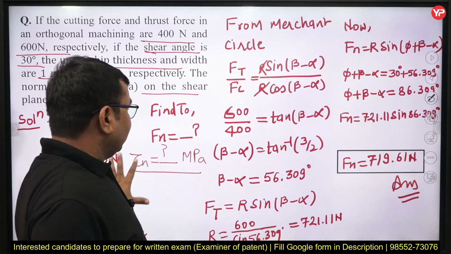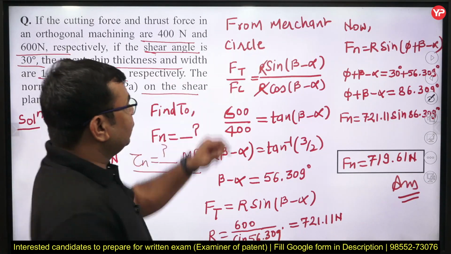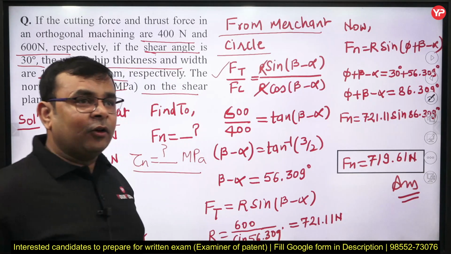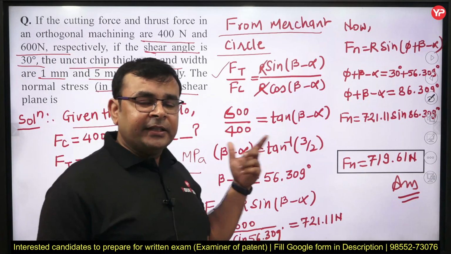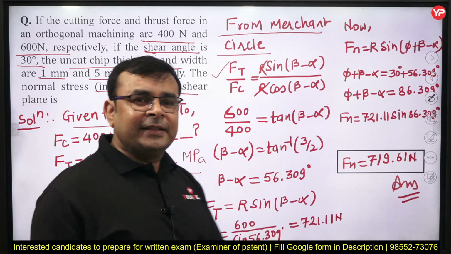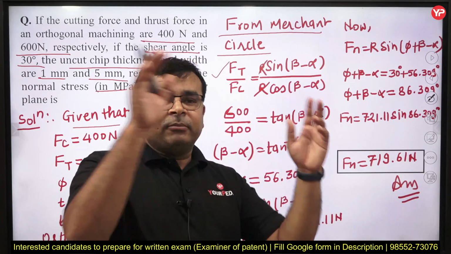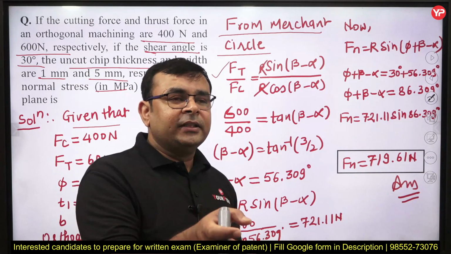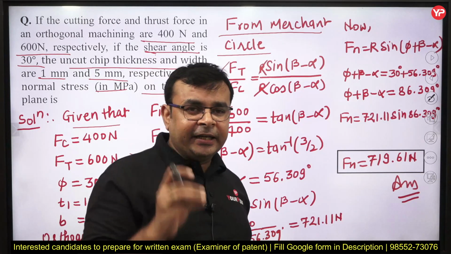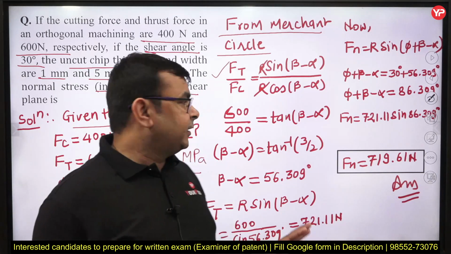Now how to solve this question? First you write: by using Merchant's theory, by using Merchant circle. Directly you don't need to write the formula, although you know this formula, yes or no, you remember all these formulas. And this question belongs to around 6 marks, so you don't need to write too much, like drawing the entire Merchant circle and marking what forces and angles are given and what the relations are. So you don't need to write this, yes or no?